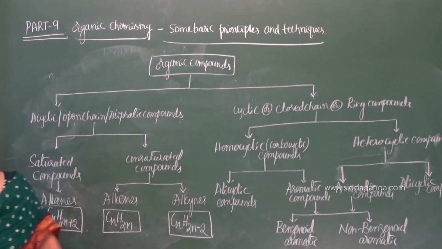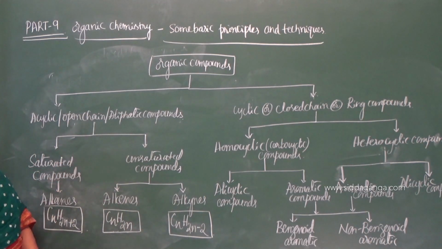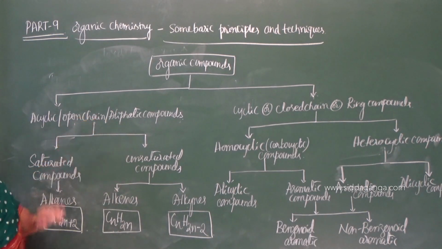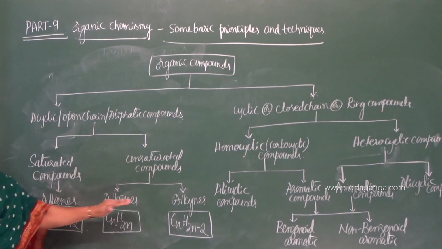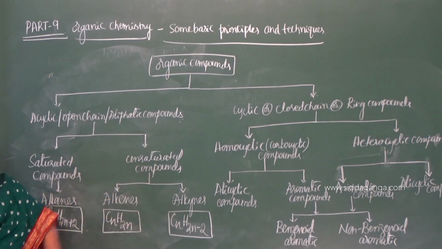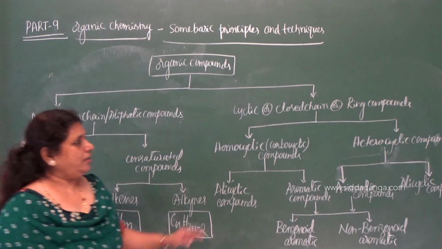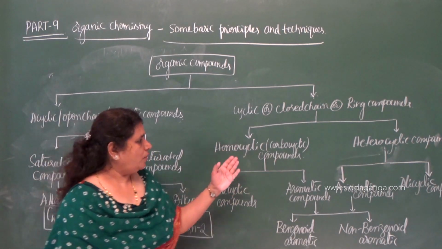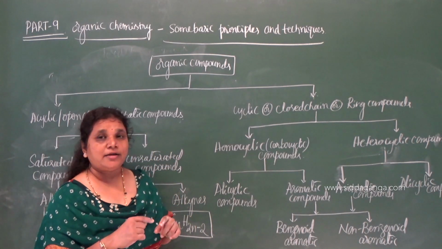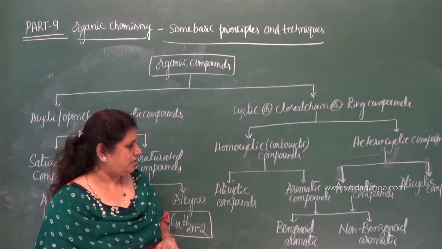Broadly classified into two types: open chain and closed chain. Open chain compounds are saturated and unsaturated: alkanes, alkenes and alkynes, and we can give alkenes and alkynes as examples for unsaturated. Closed chain compounds are homocyclic or heterocyclic, depending on the nature of the atoms present in the ring structure.